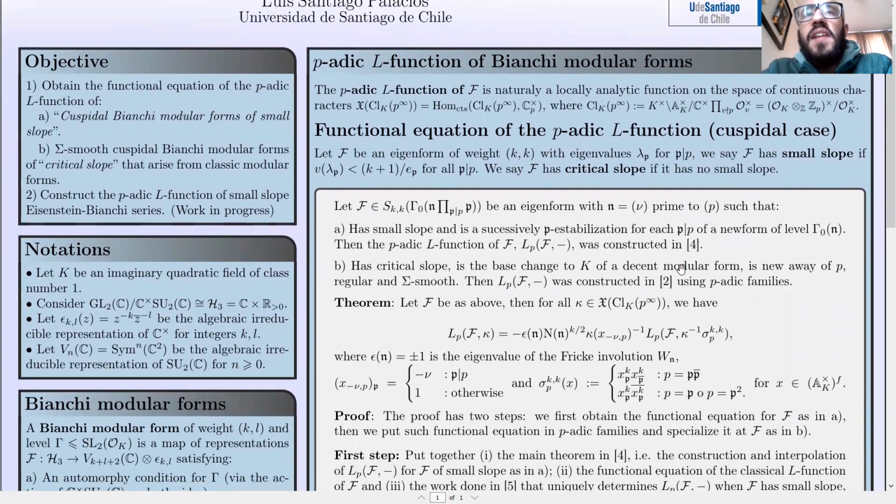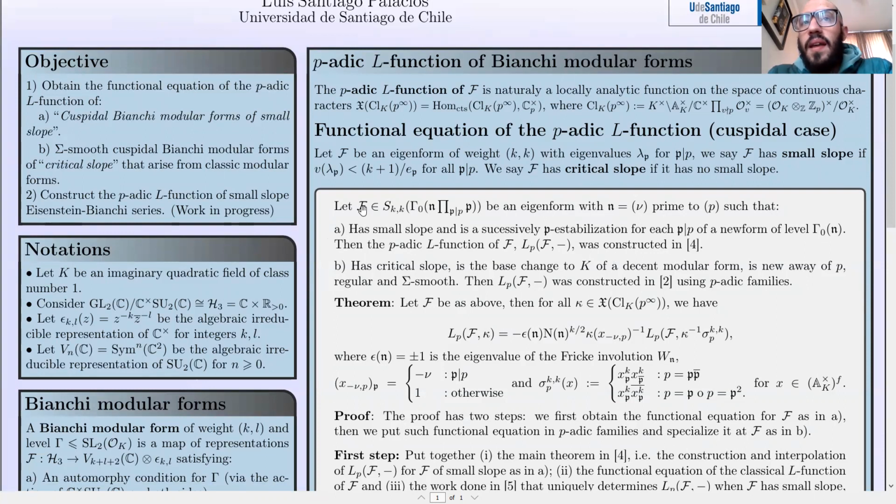Now, consider F a cuspidal Bianchi eigenform of this level n, with n generated by nu that is prime to p. Then if F satisfies A, has small slope, and is a p-stabilization for H_p of a newform, then the p-adic L-function, which we are going to denote in this way, was constructed by Williams.